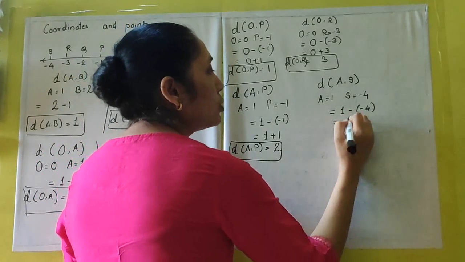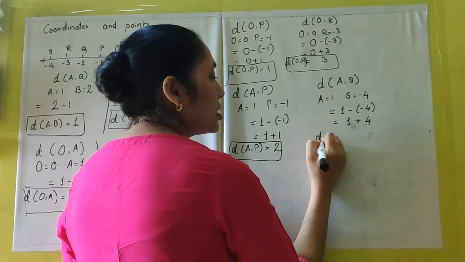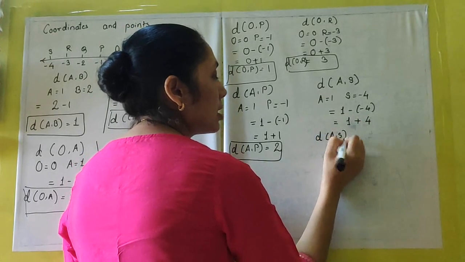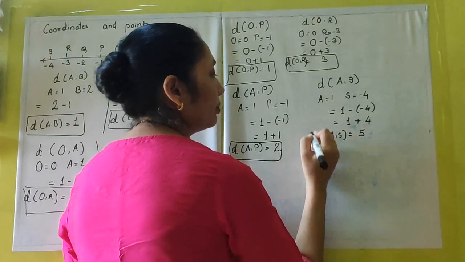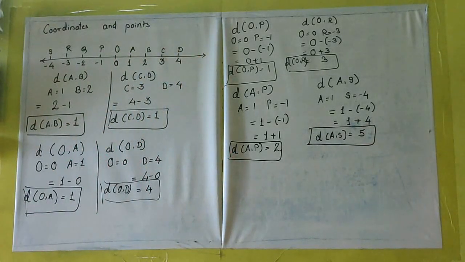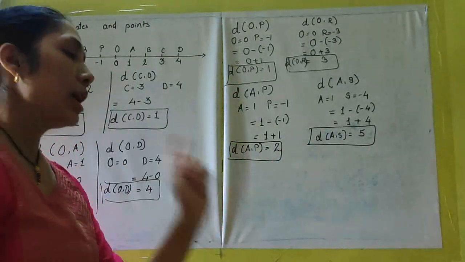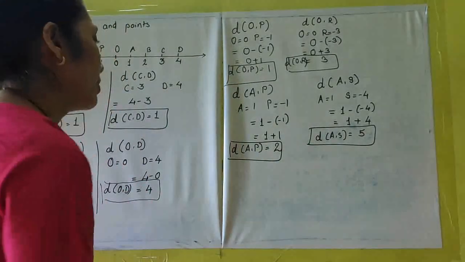So that will be 1, minus becomes plus 4. So distance AS is equal to 5. In this case, I have taken one positive, one negative. Let's see what happens when both are negative.